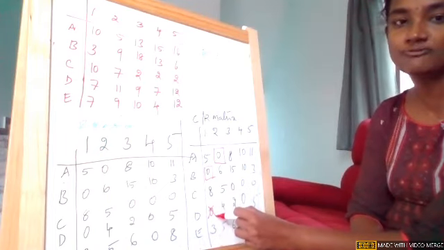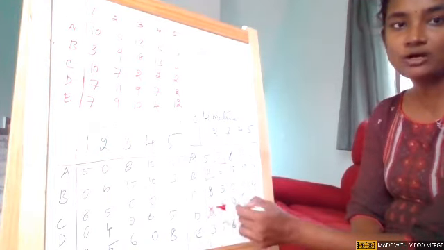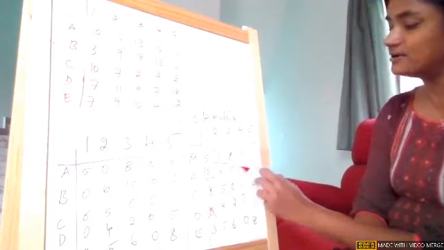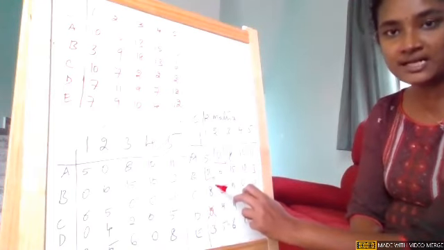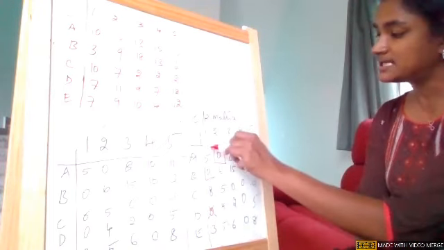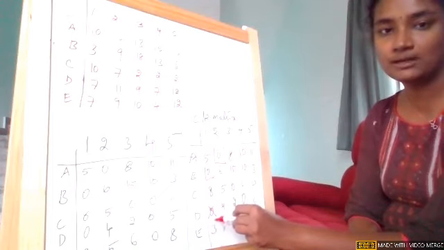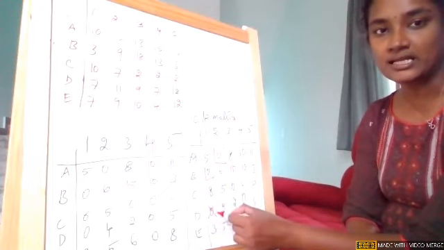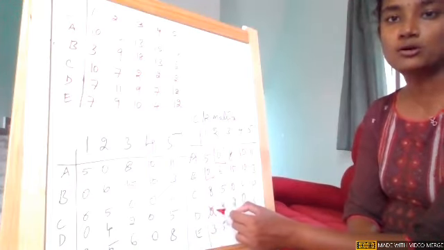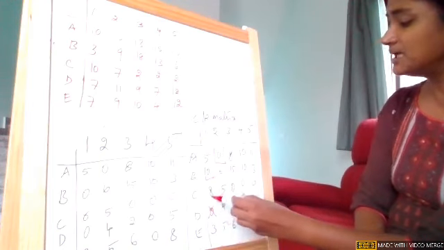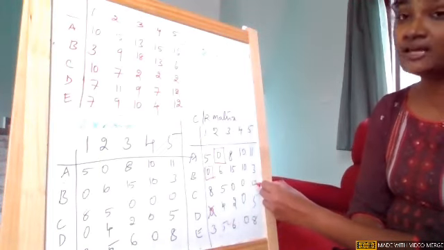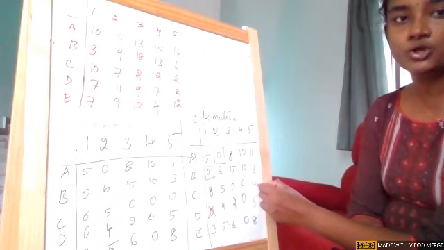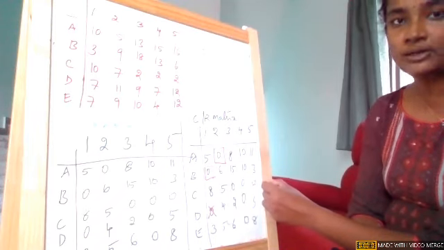I'm crossing it off. Okay, girls, what did I do? I checked the second row. There is a single zero. I made an assignment. Wherever I made an assignment, I will check the corresponding column. I'll make sure if there are any zeros, we are just going to cross them off. Now, similarly, check the third row. Third row, we have multiple zeros. So, ignore that particular row. We will come back to it later.